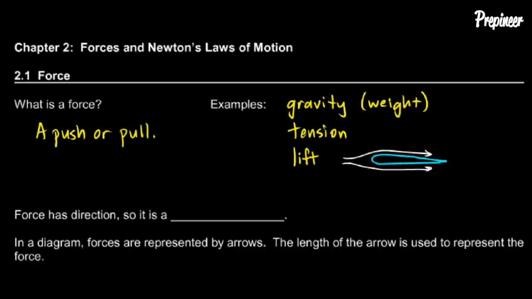But just know that the shape of the wing causes it to generate lift upward as it moves through the air. And that's a force. And that's obviously one of the forces that helps an airplane stay up in the sky. Lift is a force. And friction is a force.